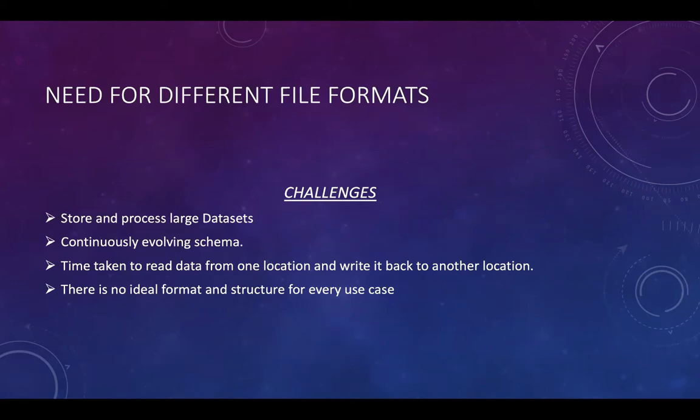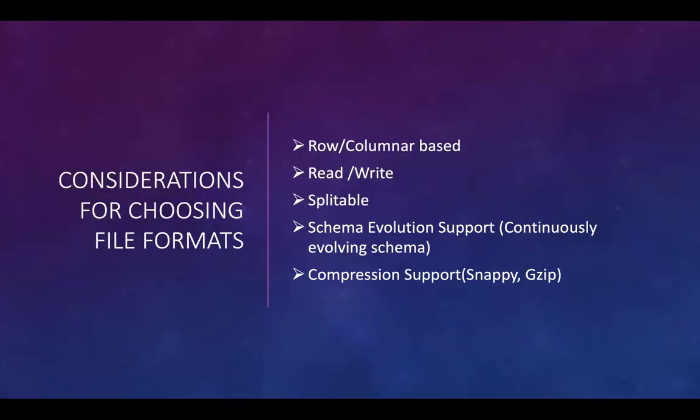We establish an evaluation framework which has 5 key considerations. These 5 key considerations start with whether our file format is row or columnar based.